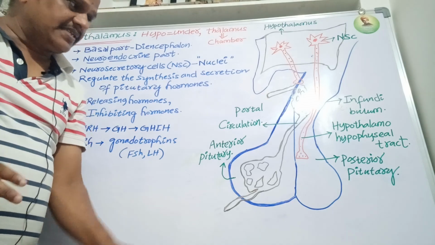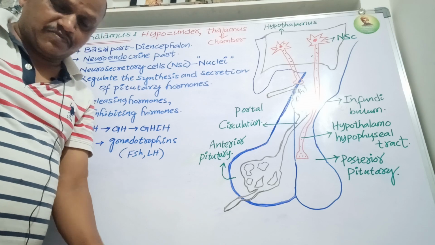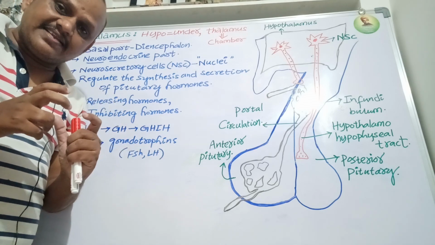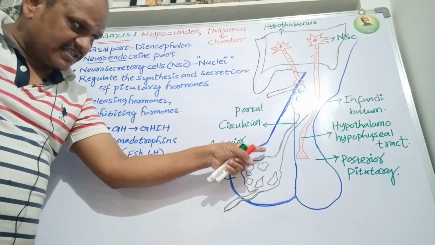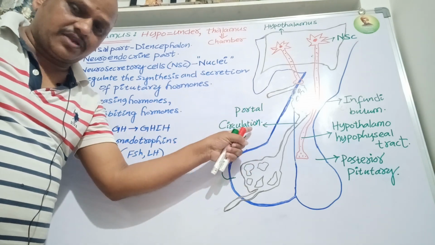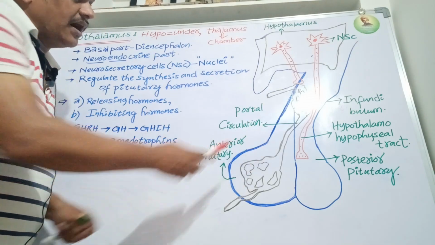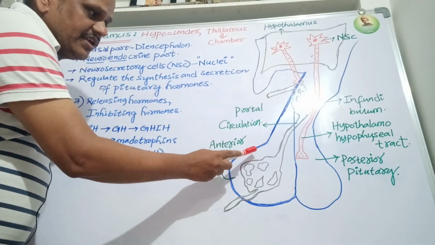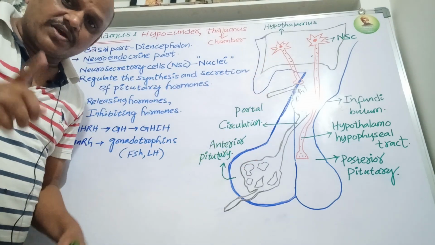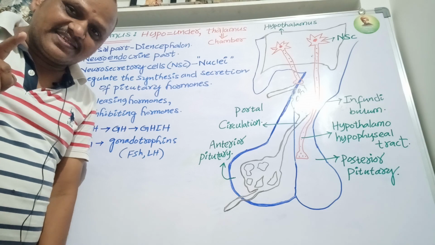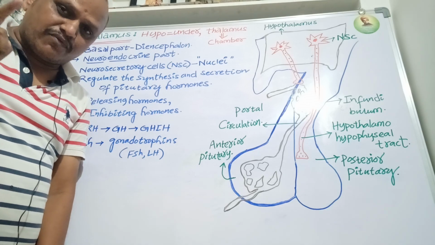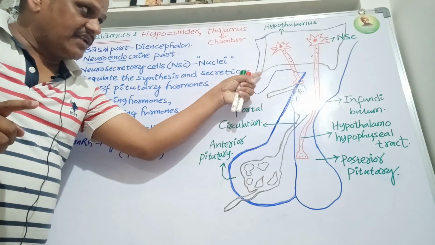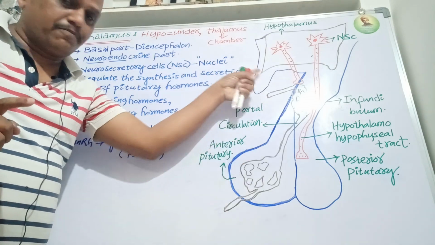The second one is the hypophyseal portal system. Generally, the pituitary gland is considered the hypophysis, and the portal circulation present between the hypothalamus and anterior pituitary is known as the hypophyseal portal system or hypophyseal portal vein.